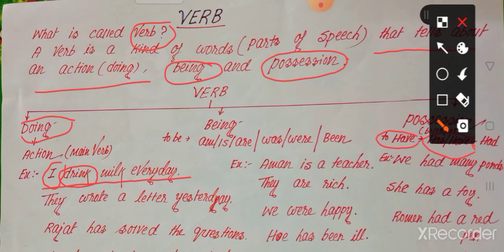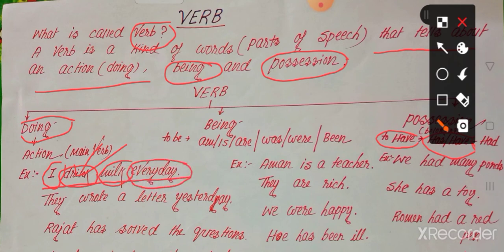Yes, we get an action. The action is drink. Someone drinks something, we get the action. That's why drink is an action verb. I drink what? Milk. Milk is the object here. Every day is an adverb.